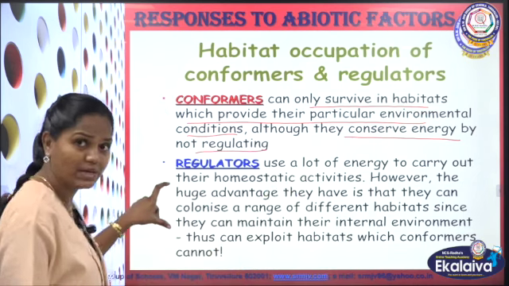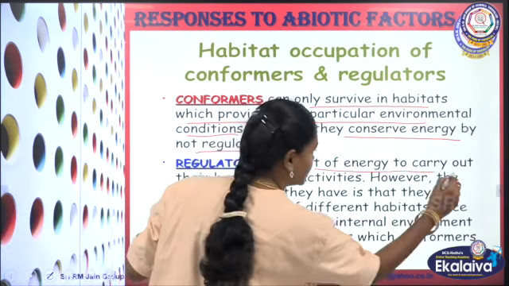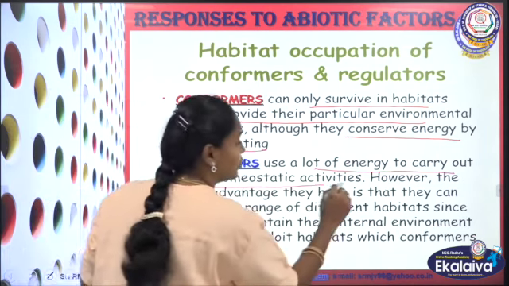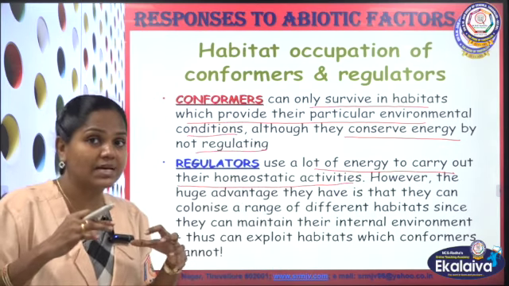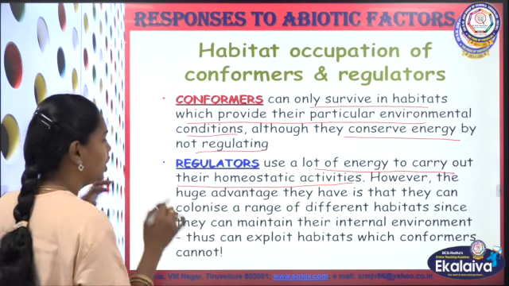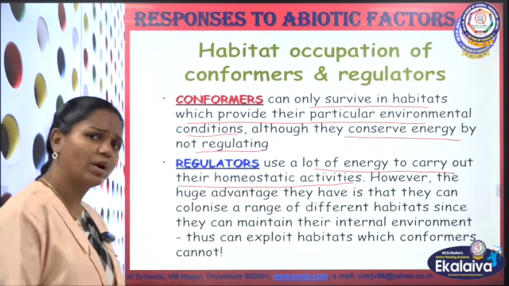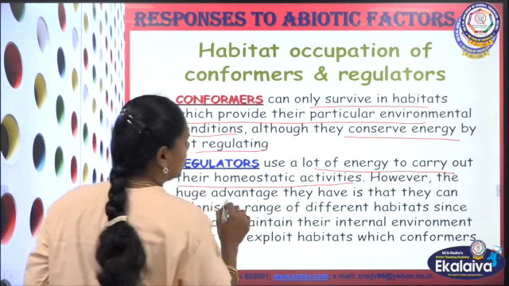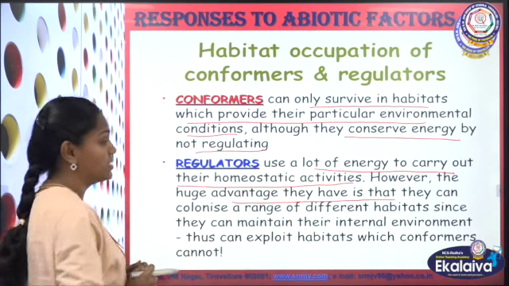Then the next one is regulators. Regulators use a lot of energy to carry out their homeostatic activities. I told you that homeostasis is an energy requiring process. So they are using their energy to maintain a particular body temperature or whatever the parameter. What is the advantage with this regulator?